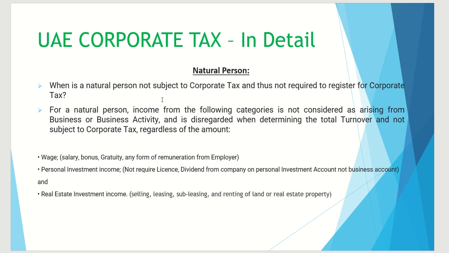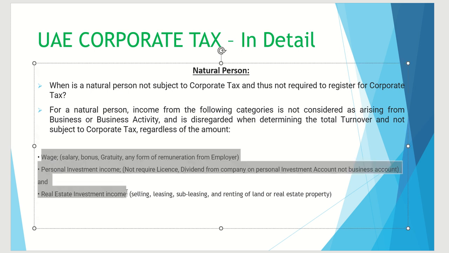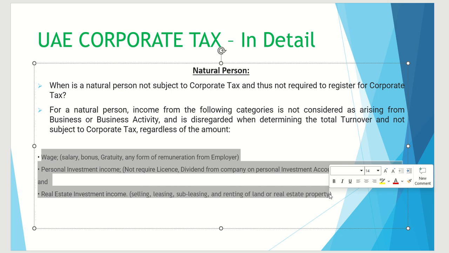So what are the incomes that will be considered in calculating the turnover of 1 million AED, and what are the incomes that will not be considered? These are the incomes that will not be considered. What are they? First, salary.